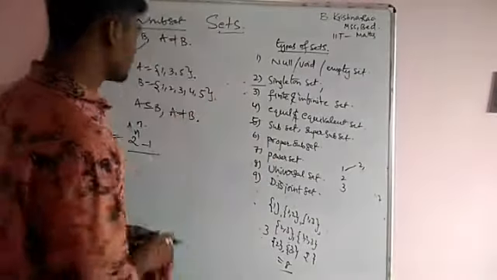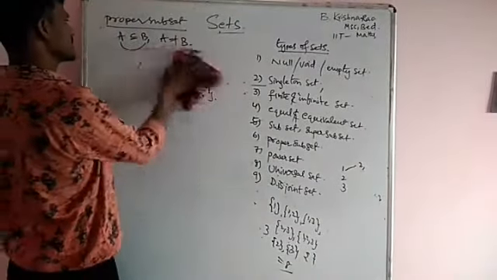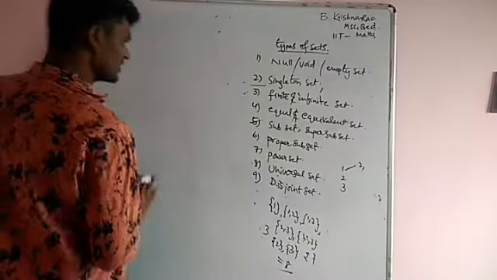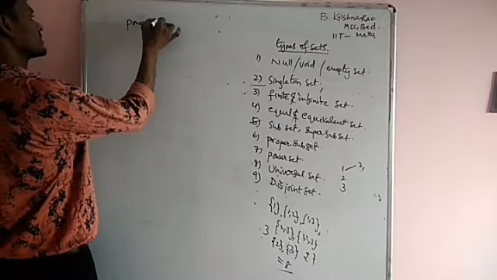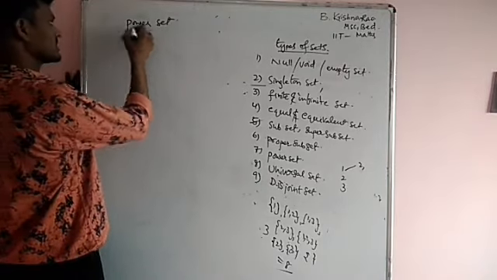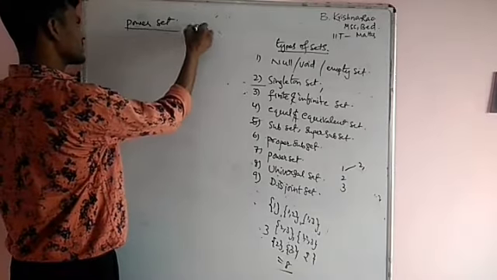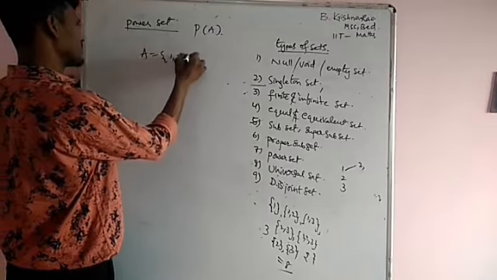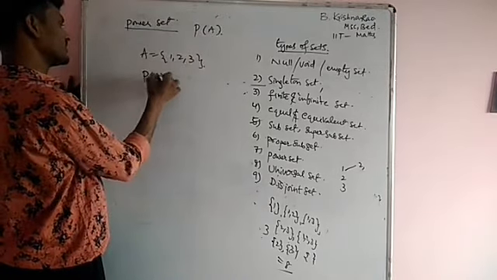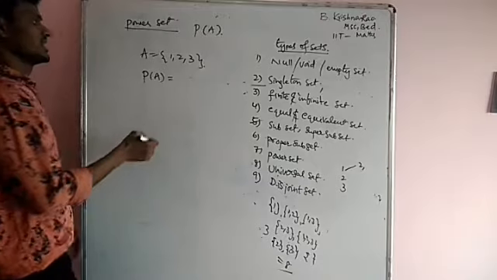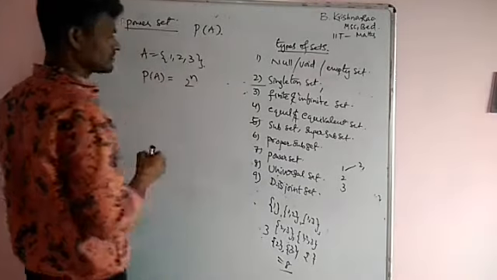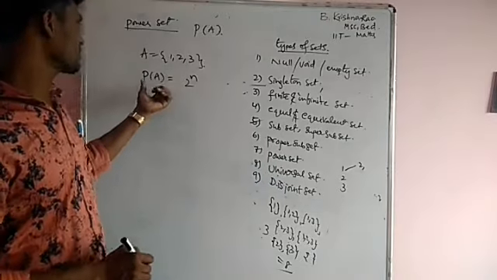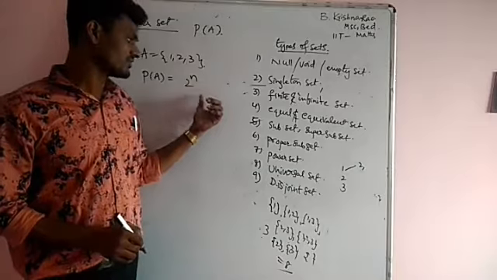Next, power set. What is a power set? Power set means the set of all subsets. The set of all subsets is called the power set. It is represented by P of that particular set A. Suppose A is equal to 1, 2, 3. Then P of A, the power set of A, is the set of all subsets. This is also 2 to the power of n. For a set containing n elements, the number of elements of P of A is equal to 2 to the power of n.